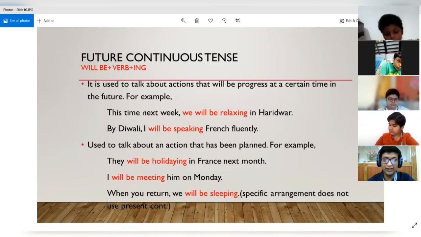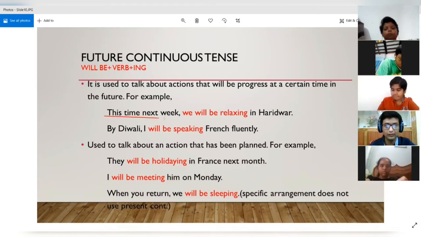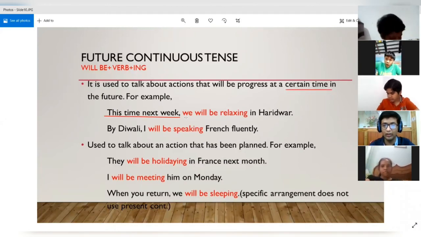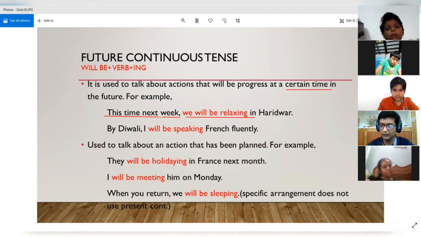So we are saying that at this certain time, this time next week, one action will be continuously going on, and that action is we will be relaxing. So that action will be going on the next week Thursday. Yes, because today is also Thursday. So the next week comes, and on Thursday at that time we will be relaxing in Haridwar.